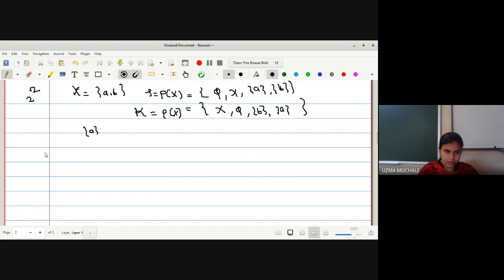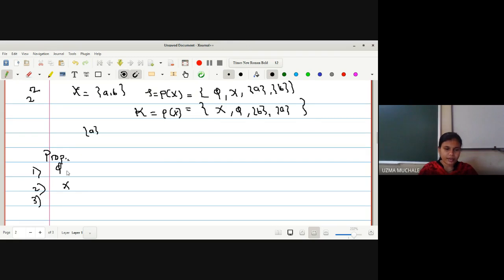Now let us go for some of the properties of the closed set. You already know that phi is a closed set. The second property you know is X is a closed set. The next one, the third one, we have to prove: if A and B are closed sets, then we have to prove that their union is also a closed set.